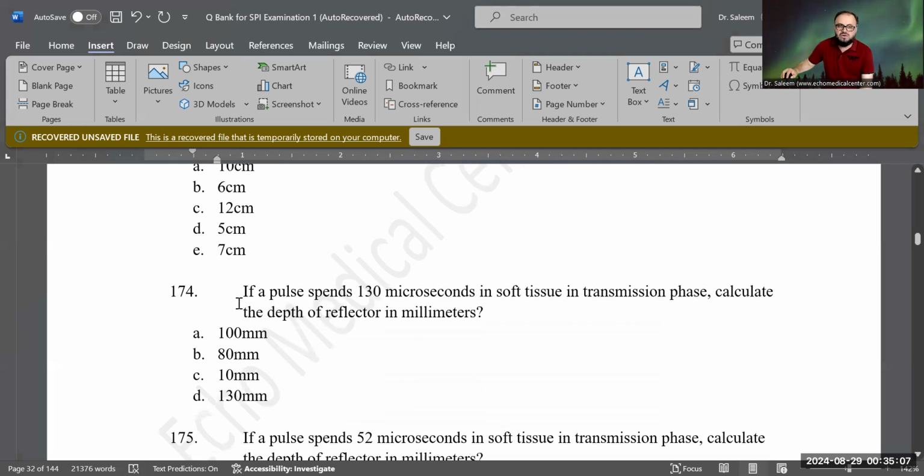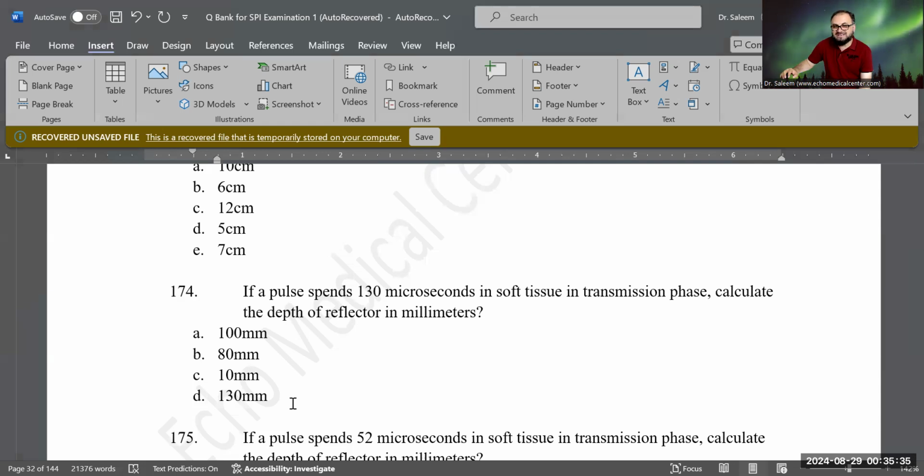Okay, next question, 174. It says, if a pulse spends 130 microseconds in soft tissue in the transmission phase, calculate the depth of the reflector in millimeters. Oh, that's like 2 questions. All right, let's see. 100 millimeter, 80 millimeter, 10 millimeter, 130 millimeter. Which one is the correct answer?